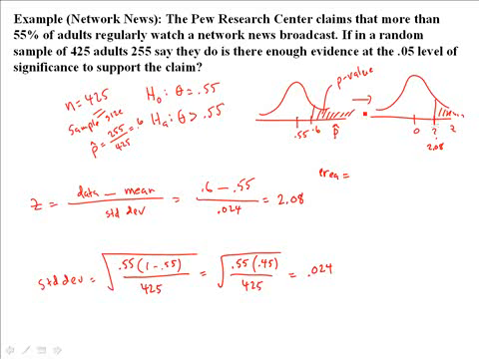Okay. But it gives you the area from the left-hand side all the way up to the z-score, right? And we want to find the right-hand side. Yeah, and how do we get that? Oh, we have to do 1 minus. Yes, exactly. You got it. All right, so the z-value we're going to be looking up is 2.08.